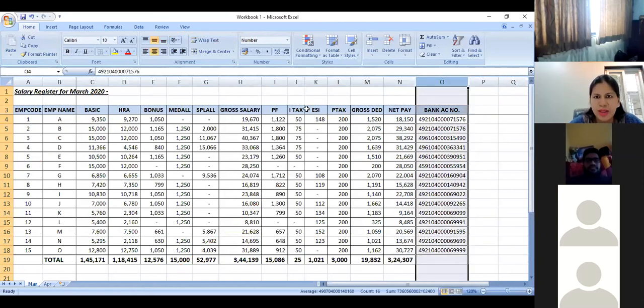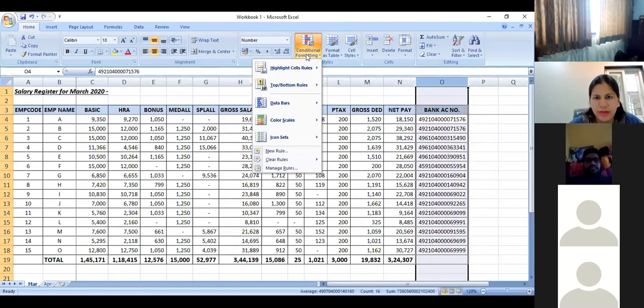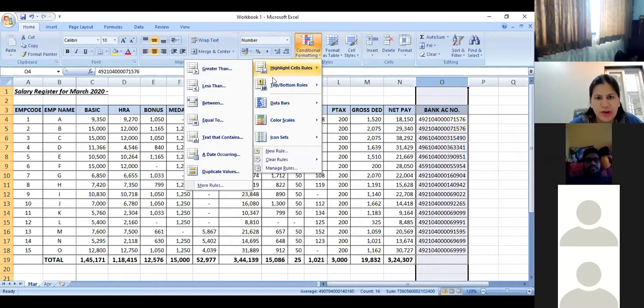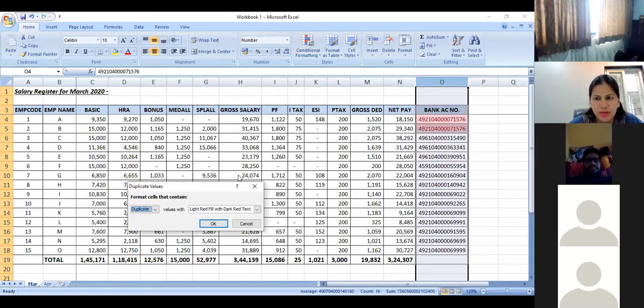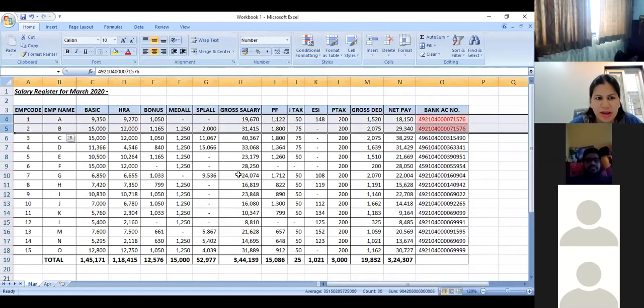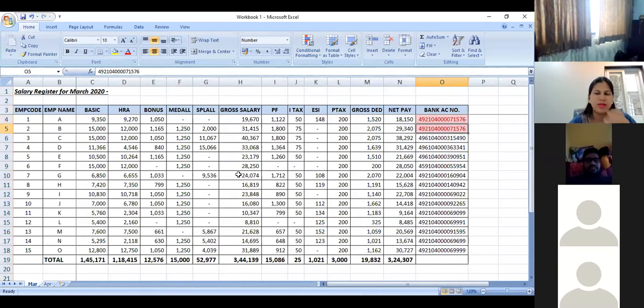Once I select this, I use conditional formatting. I say highlight cell rules which contains duplicate values. Once I do this, you see, okay, there are two employees which have the same bank account number, which is technically impossible. It cannot happen that two employees have the same bank account number. So you can use conditional formatting in this way also.